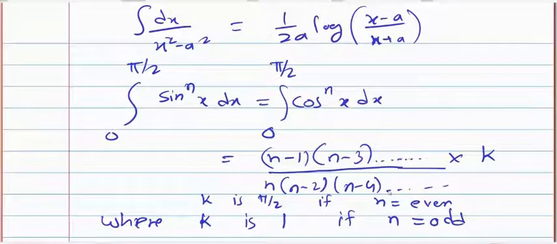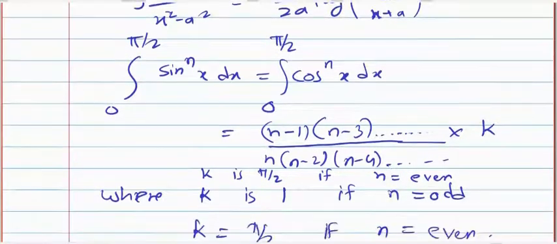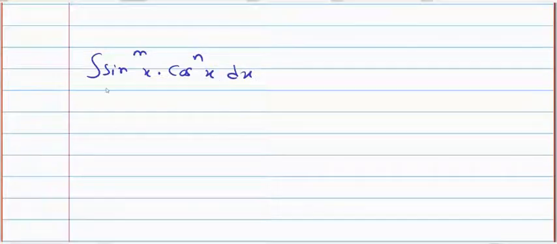I hope you have noted it down or taken the screenshot. Now, next formula: integration sine raised to power m x dot cos raised to power n x dx, limits are 0 to pi by 2.